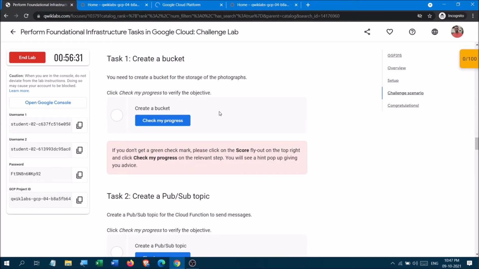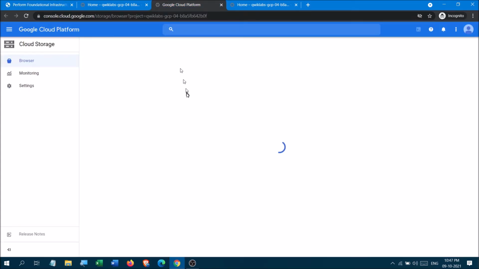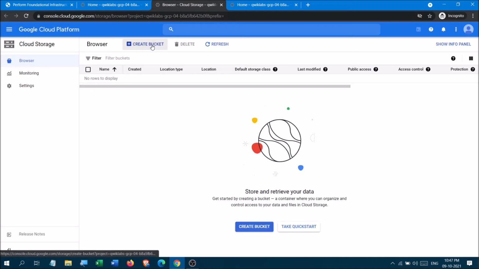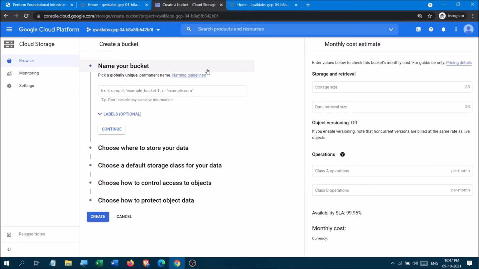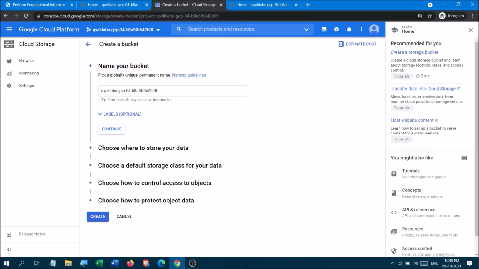Now I have to create a bucket. I will copy this project ID since it's a unique one, and the bucket always requires a unique ID, okay. You have to cancel out this.